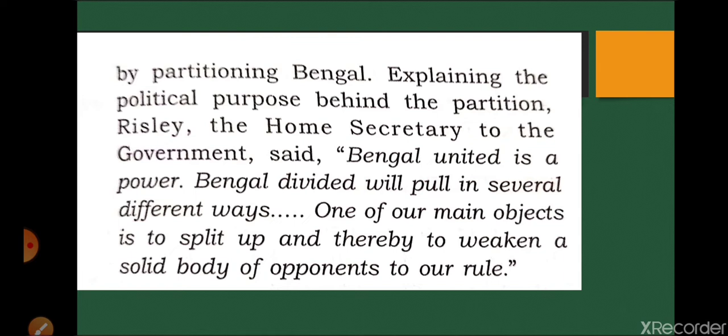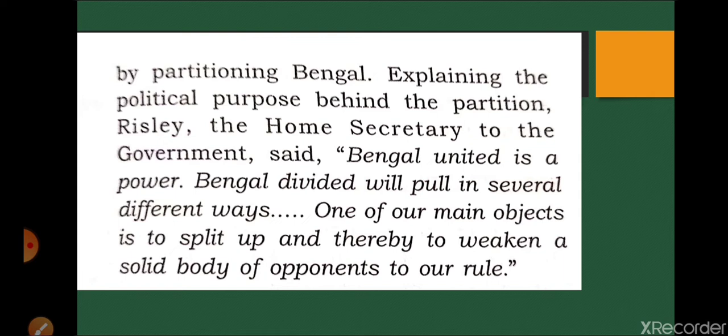rule. So one more reason I want to mention here is that at that time Kolkata was the capital, and one more thing, that most of the national movement, or we can say nationalists, or most of the revolutionaries were coming from Bengal, and the Britishers did not want that the capital area should have such kind of revolt or such aggressive nationalists.